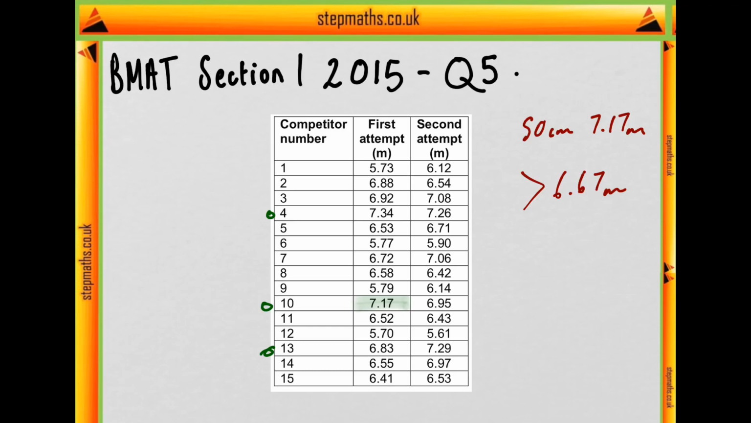So not 1, 2 does qualify with 6.88, 3 does qualify with 7.08 and 6.92, but just the one of them matters. 5 does qualify with 6.71, just about. 7 does qualify with 6.72. And going down, we can see that 13 already counts, and 14 finally qualifies with 6.97.